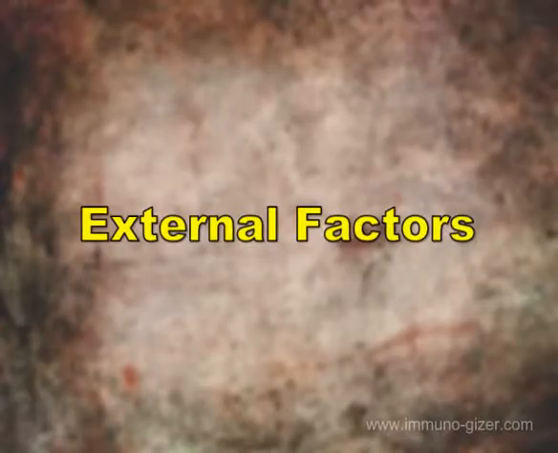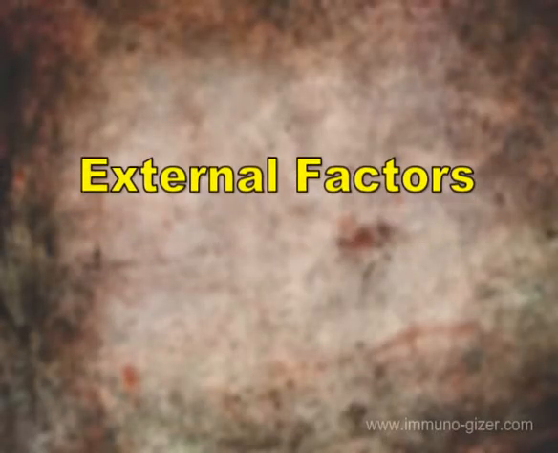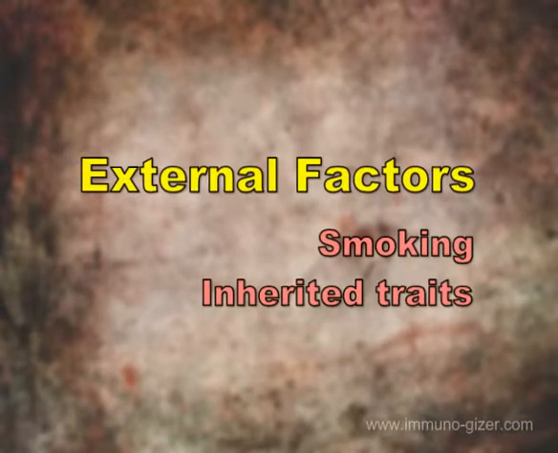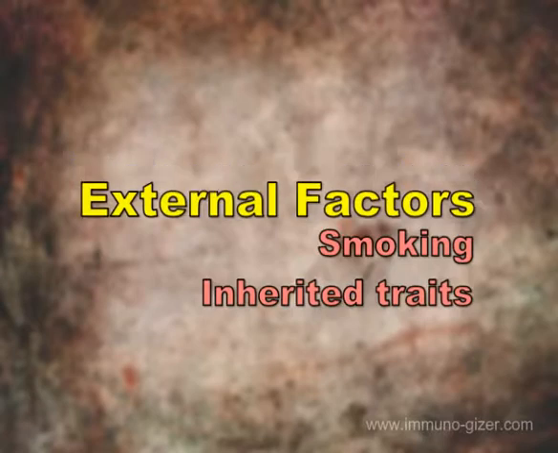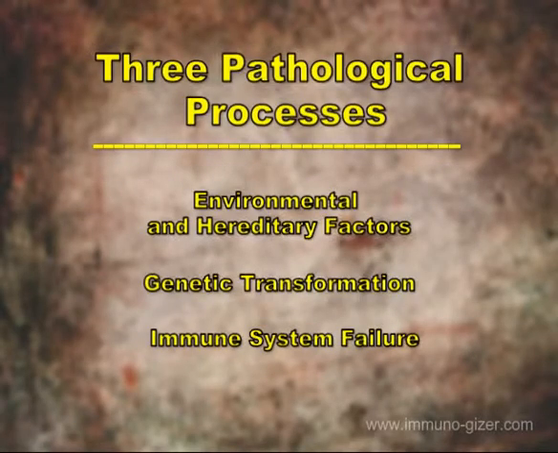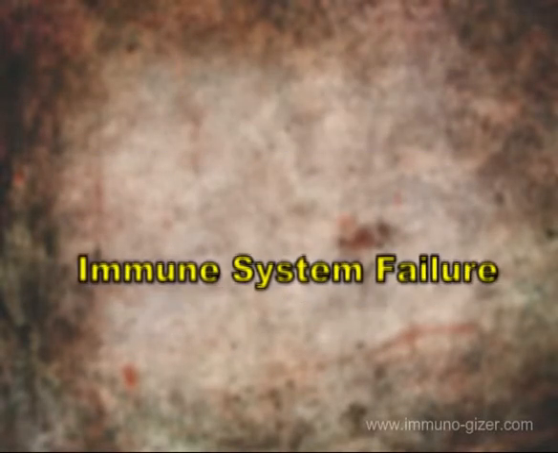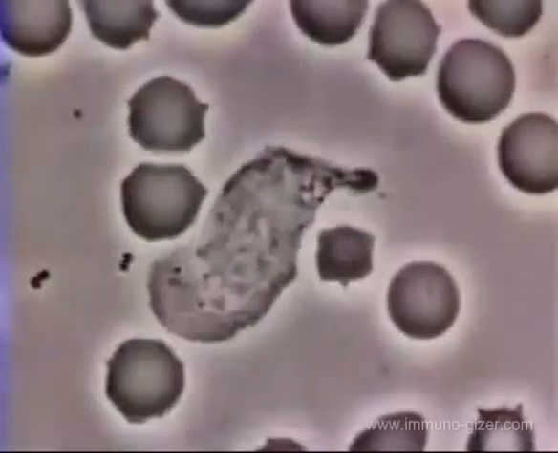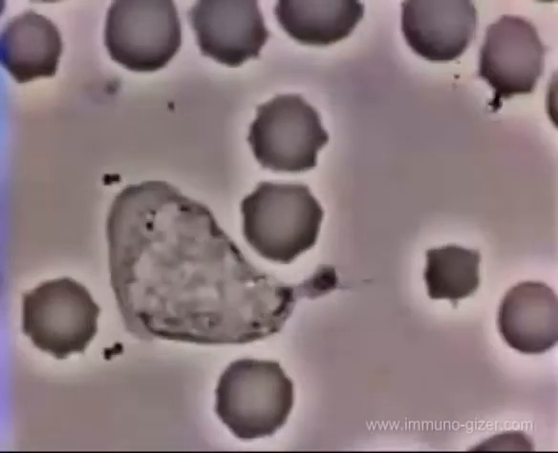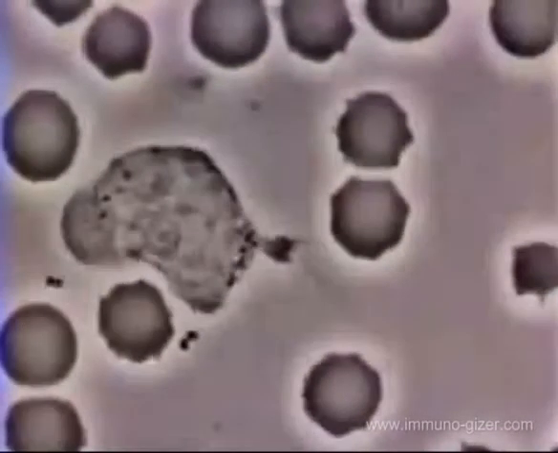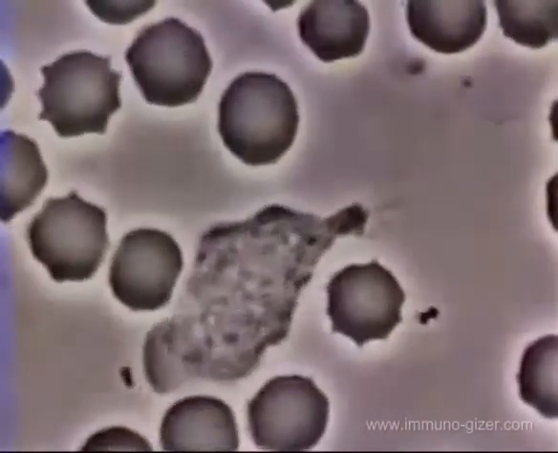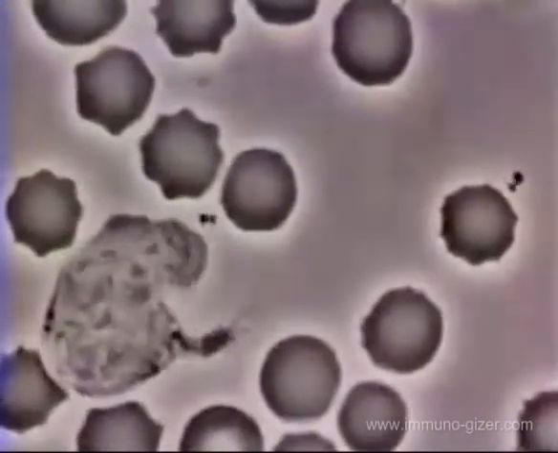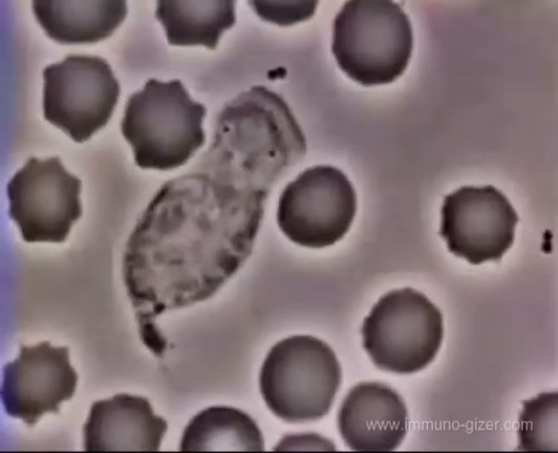We have just examined how exposure to external factors, such as cigarette smoke, or inherited traits may produce genetic transformation in the cells. Now we will consider how these factors lead to immune system failure. The immune system represents the largest defense mechanisms of the body. It is designed to remove infectious agents such as bacteria and cancer cells. The immune system can remove genetically transformed cells before they become florid, provided that it is in optimal condition.